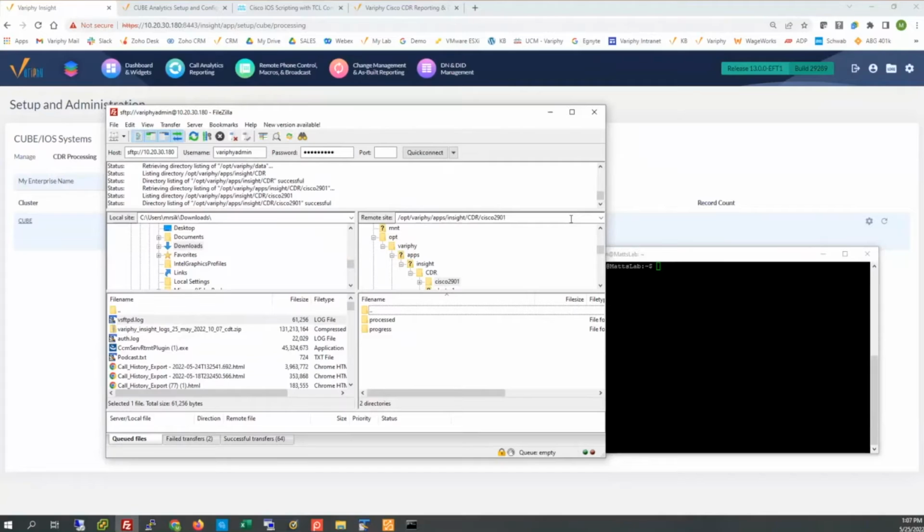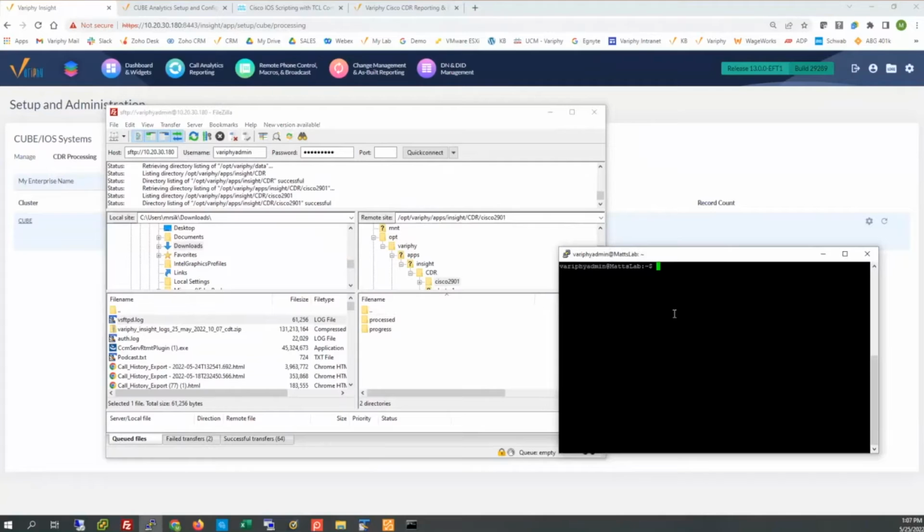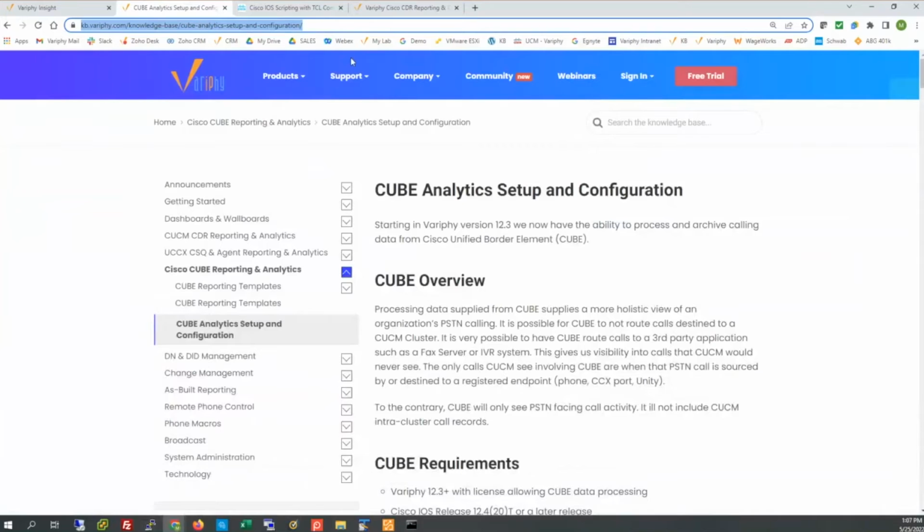So what I would recommend first things first, since no data is coming from Cube, is to take a look at the logs. We have an FTP server built into the Linux OVA these days that handles the Cube FTP deliverables. So let's take a quick peek at that. And I'm going to reference what I did send out in the WebEx chat at the beginning of this call, which was this knowledge base article.